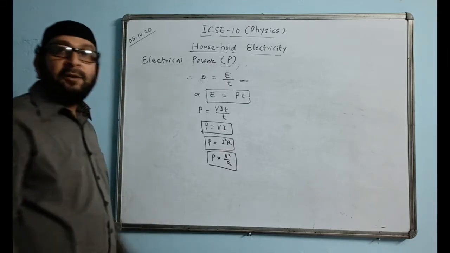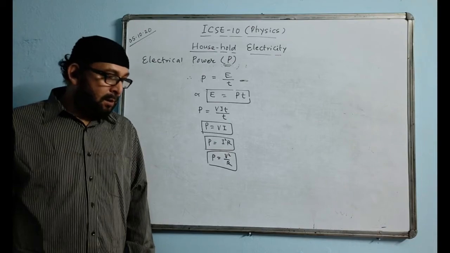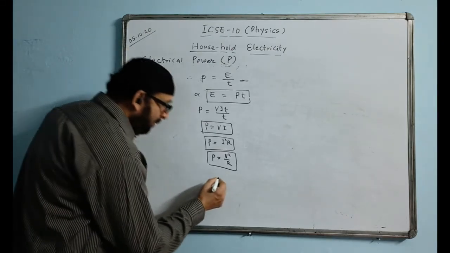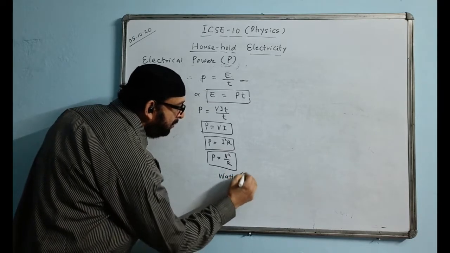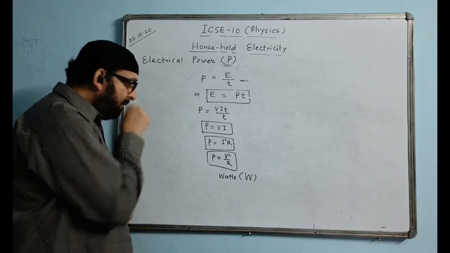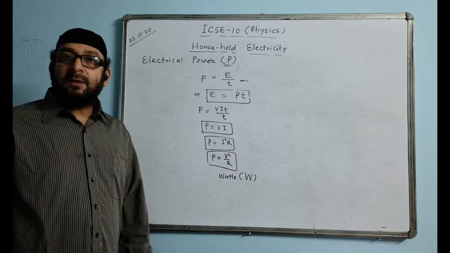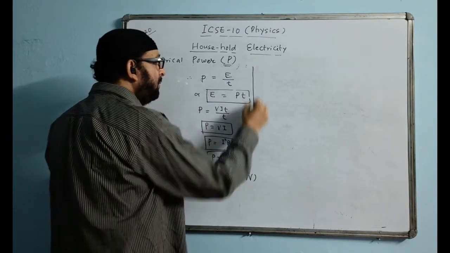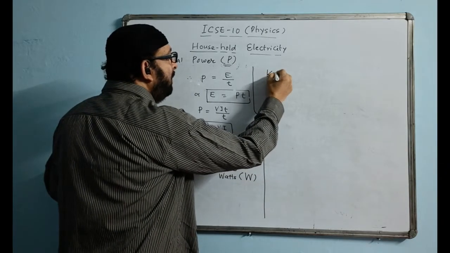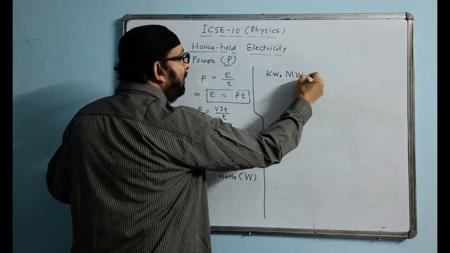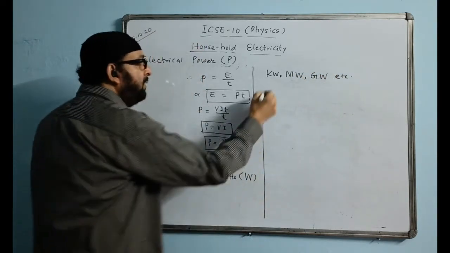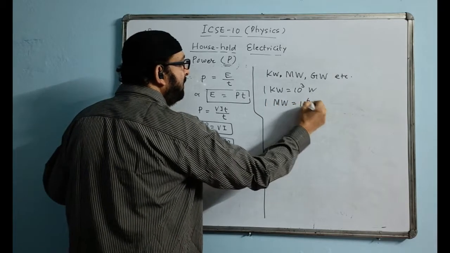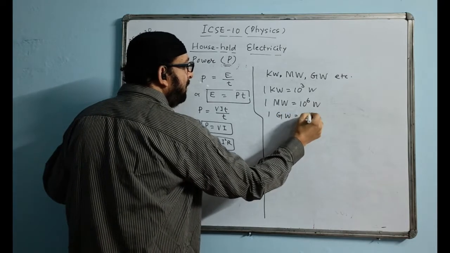Okay, now write down: the SI unit of electrical power is watts, denoted by capital W. Whereas the other units are kilowatt, megawatt, gigawatt, etc. You can write the values: 1 kilowatt is equal to 10 to the power of 3 watt. 1 megawatt, mega means 10 to the power of 6, so 10 to the power of 6 watt. And 1 gigawatt is equal to 10 to the power of 9 watt.